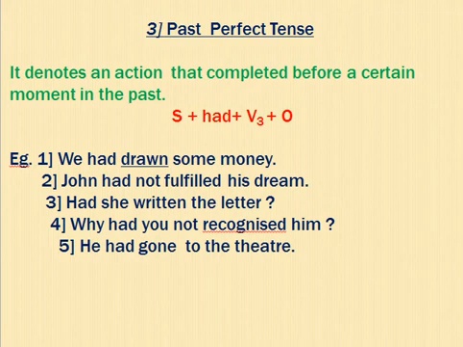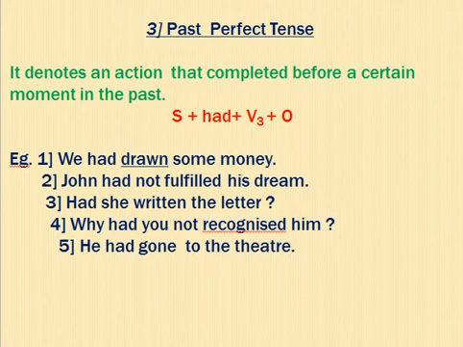And how will you compare with the present? In present we use has or have. Has for singular, have for plural. But here I am using only had. So it is easier than the present. With a singular, plural, everywhere use the had. But we will identify V3. Okay, now see. We had drawn some money.